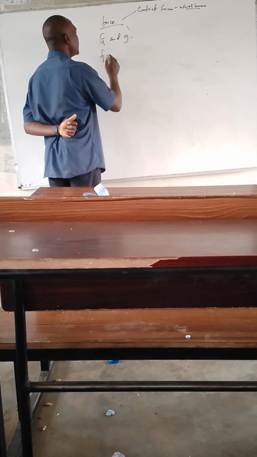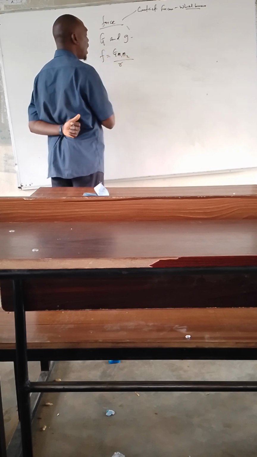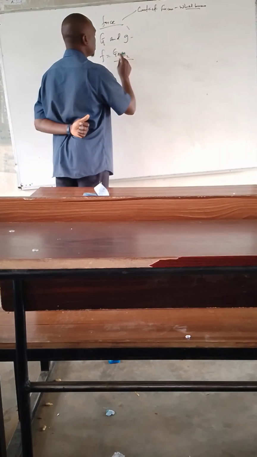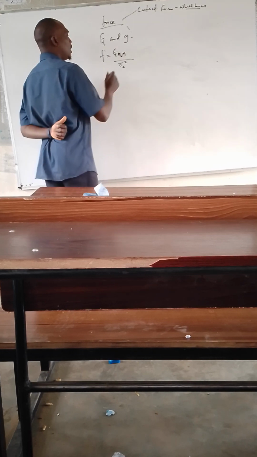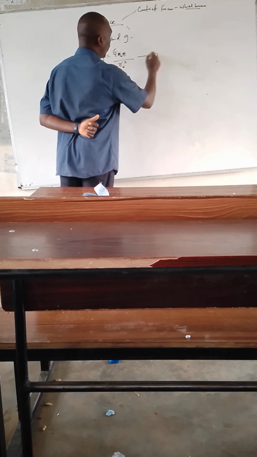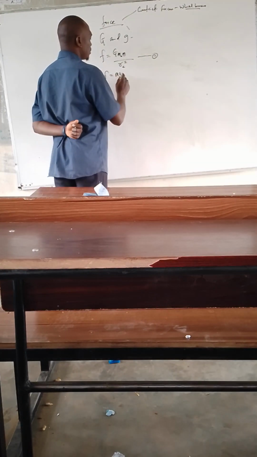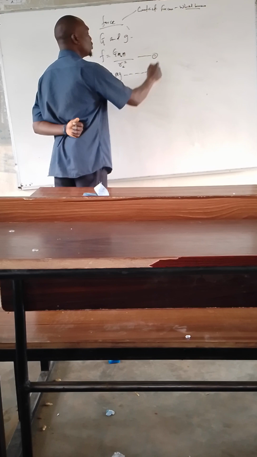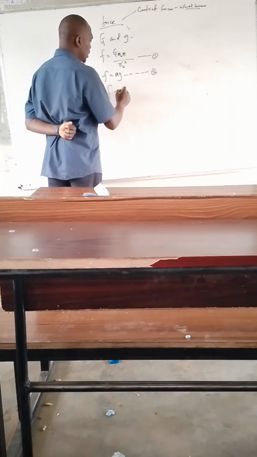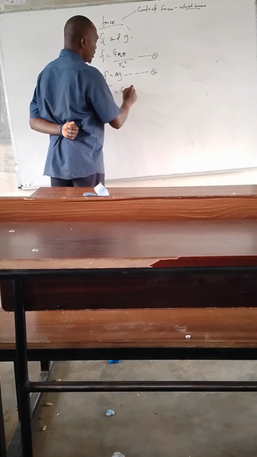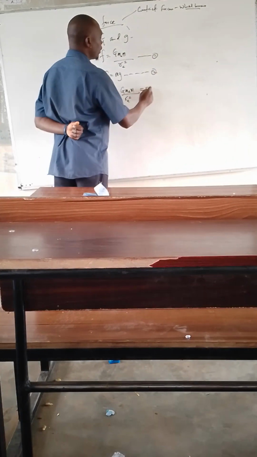When we say F is equal to G M1 M2 over R squared, we call it equation 1. And we also have F is equal to mg, which we call equation 2. Substituting 2 in 1, we have G M_e m over R_e squared is equal to mg.